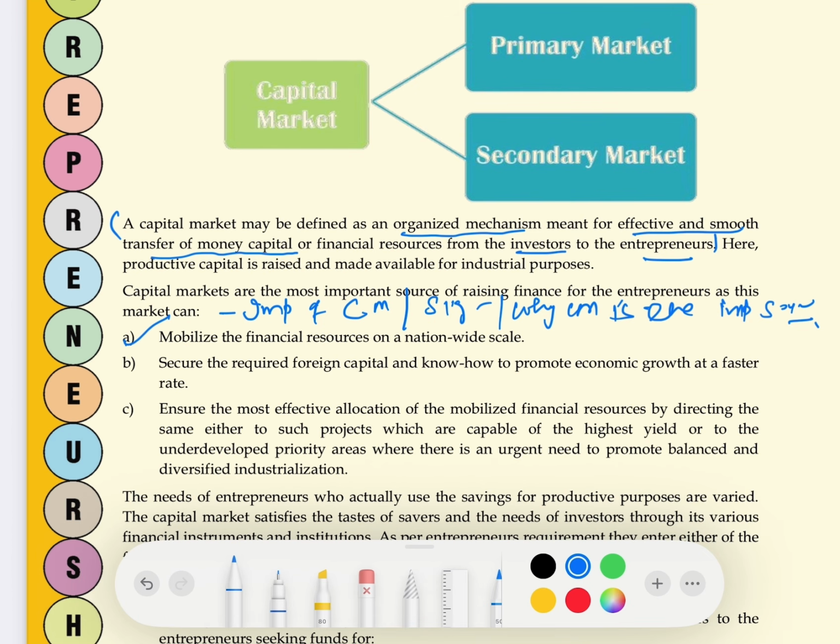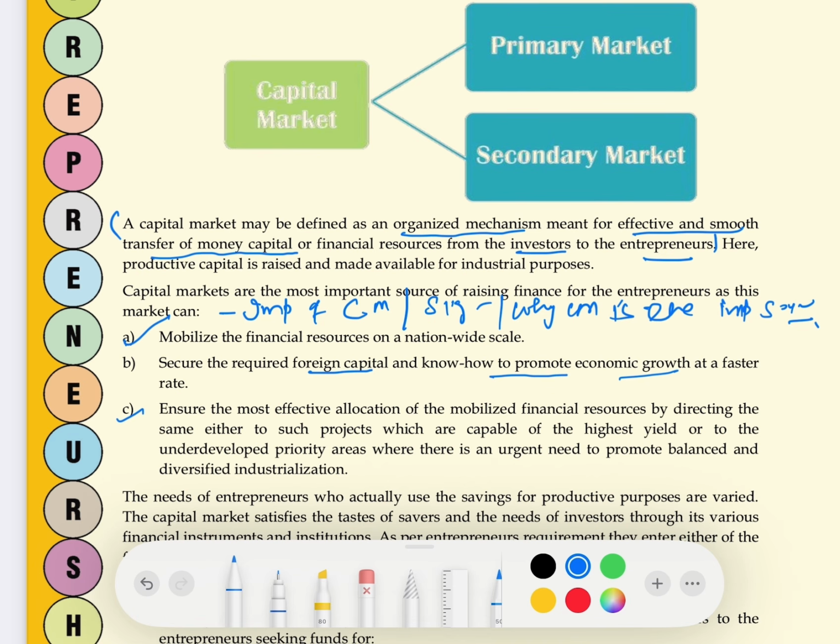Second is secure the required foreign capital and know-how to promote economic growth. See, with the help of ADR, GDR, American Depository Receipts, or Global Depository Receipts, these shares can be issued at the international level. The capital market can work at the international level. So capital market helps in getting more and more foreign capital.